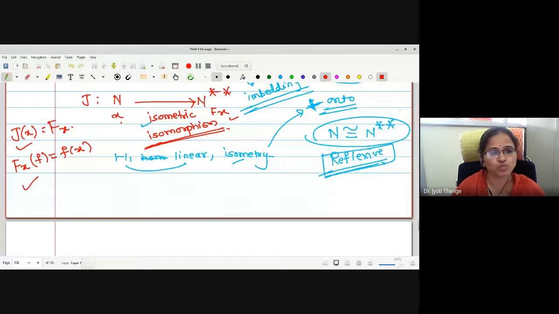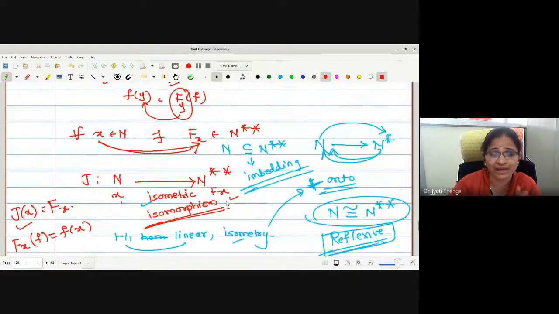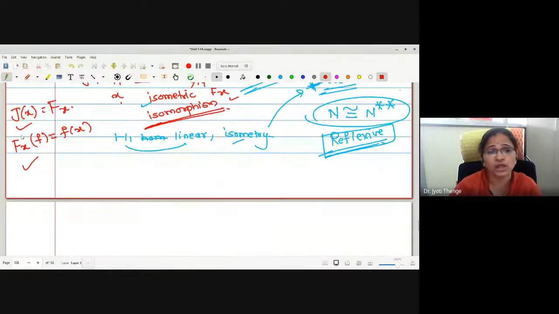If you understand these two points, then it is very easy for us to show this mapping is an isometric isomorphism. Before showing it is an isometric isomorphism, we will first show that whatever capital Fx we have selected is a functional. After showing Fx is a functional with this relation, we will show J is an isometric isomorphism, verifying these conditions: linearity and isometry. Proving this result is not a difficult task. Some four steps are to be followed.